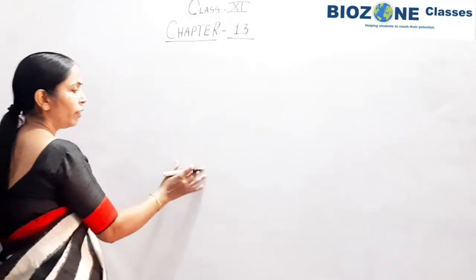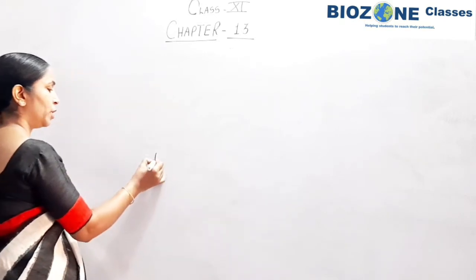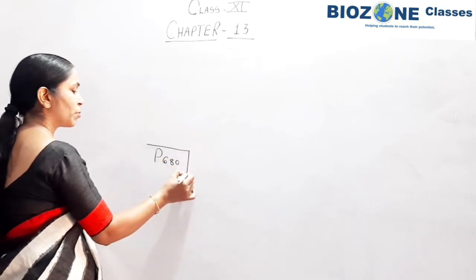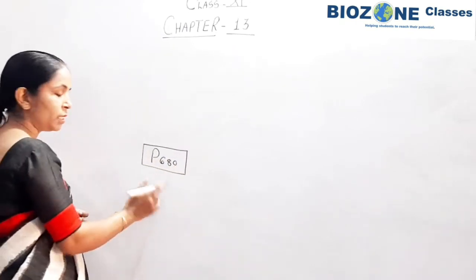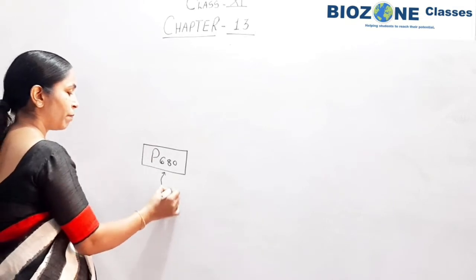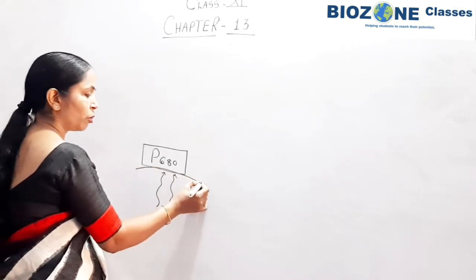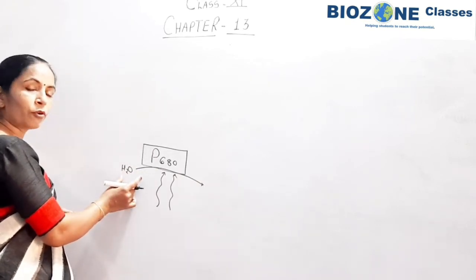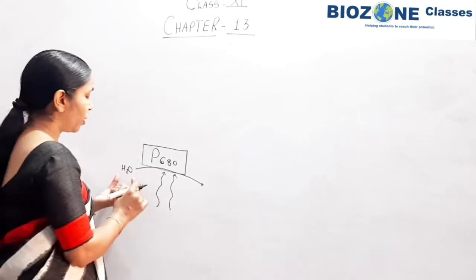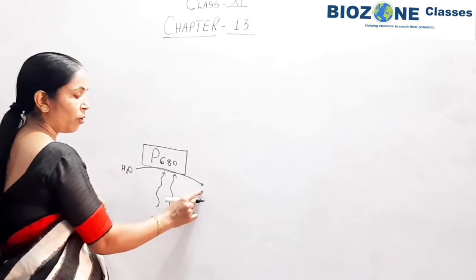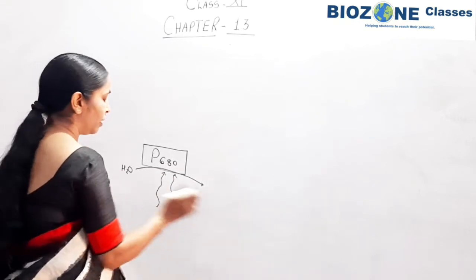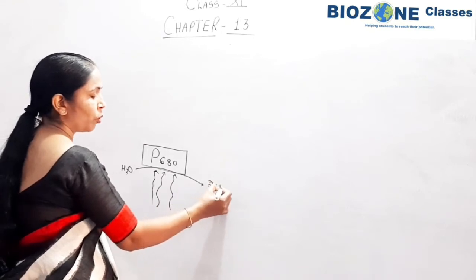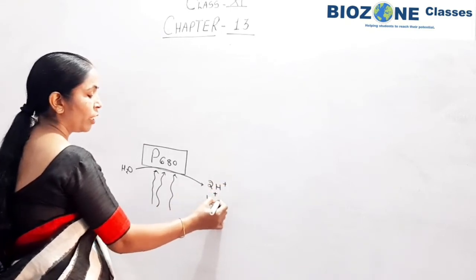Now when we study about non-cyclic phosphorylation, the flow of electron begins from the reaction center P680. This reaction center P680 is also responsible for the photolysis of water. Here we only show the photolysis of water for one molecule. So here you remember, when one molecule of water undergoes photolysis, at that time it produces 2 protons and molecular oxygen.